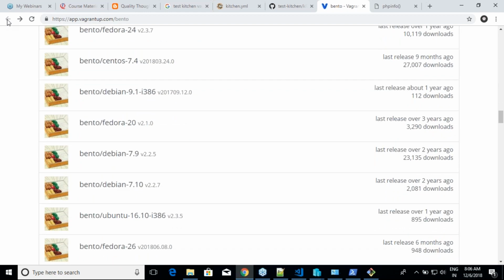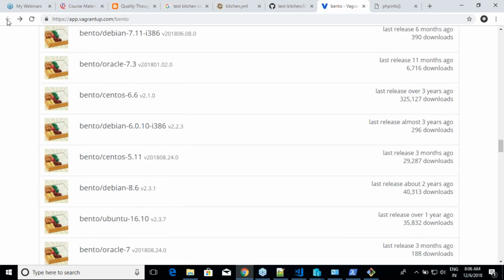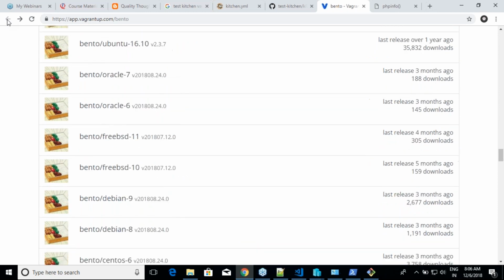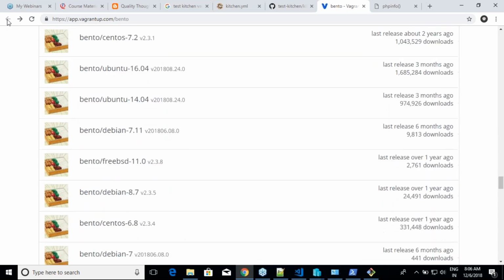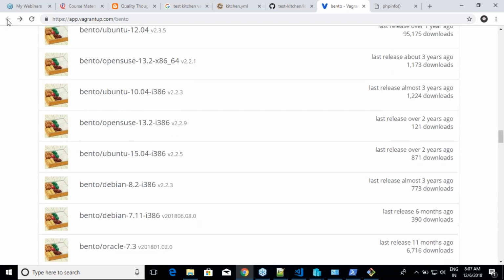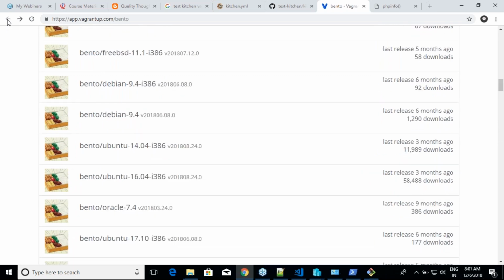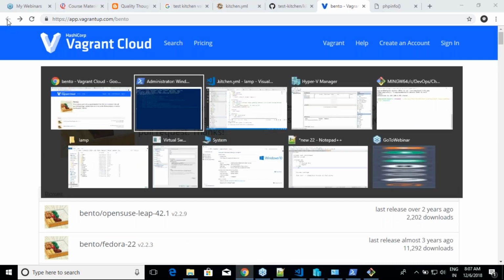When we learn Vagrant, you can use your own boxes also. For the people who know Vagrant, I think you already understand what I'm trying to tell. But for the people who don't know Vagrant, we'll be doing all of these activities. So these are all the boxes which you can use. You have all the Linux platforms covered over here. You might not have a box for Windows, because Windows boxes are not free. Windows is a licensed server.